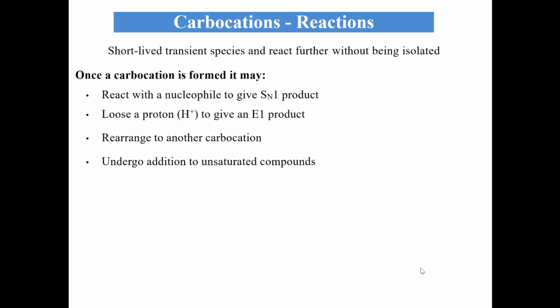It reacts with a nucleophile to give a substitution reaction. It loses a proton to give an elimination reaction, or it can rearrange itself to give a new carbocation which is more stable than the original carbocation, and it can add to unsaturated compounds to give rise to a new cation.